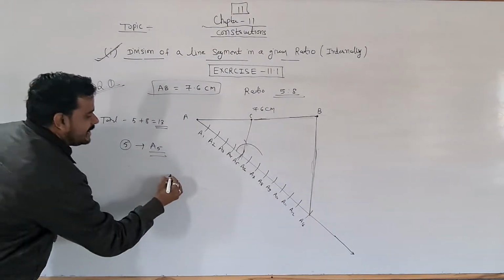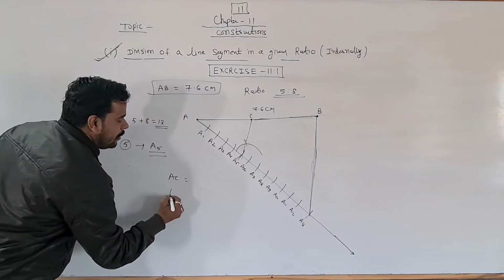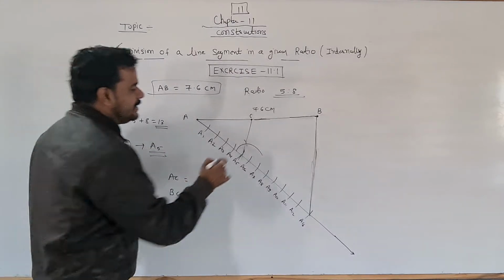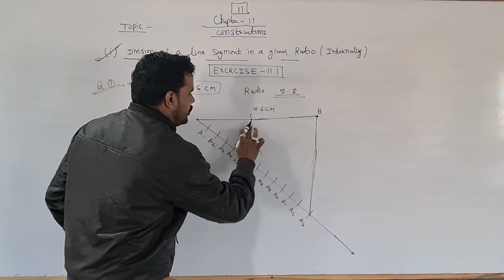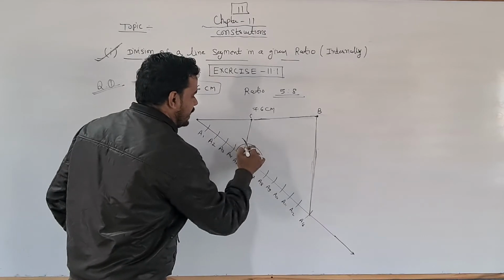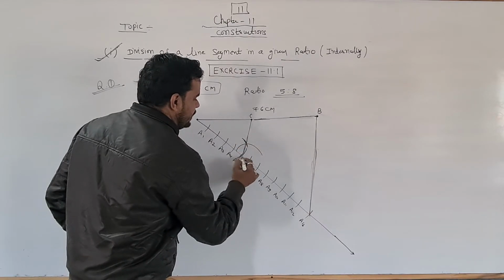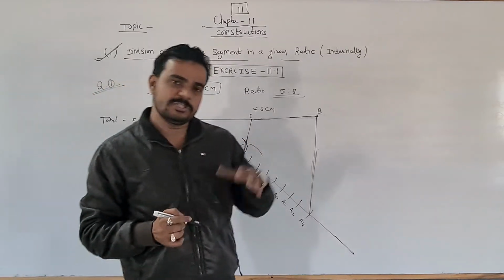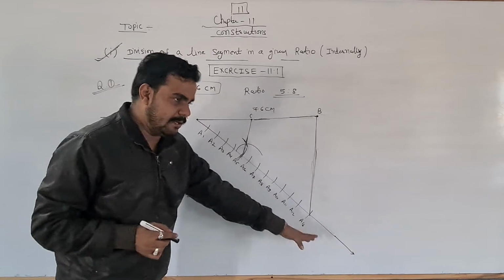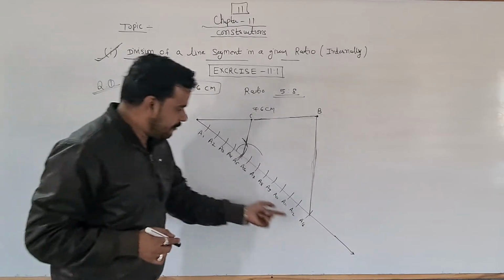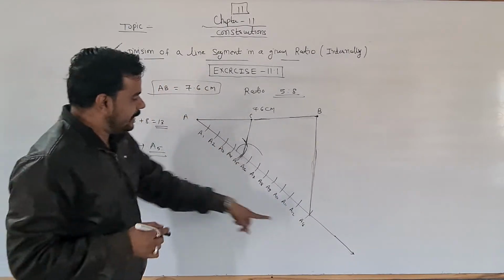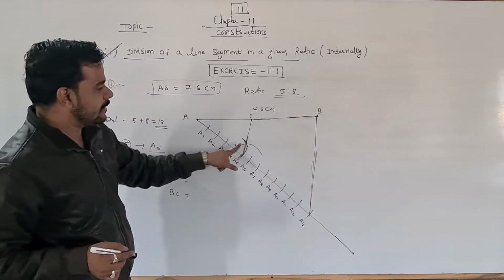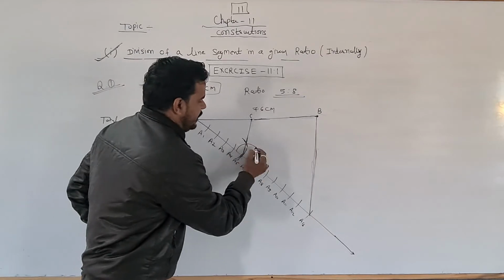Now you have to measure AC. You have to measure AC with the scale and then measure BC with the scale, and then just write the answer. So this is your answer, and this is the way to divide a given line segment in some ratio. First of all, draw the line directly, make an acute angle, add the ratio, make the equal parts of this line, and after that, at the end, just join point P and A5, whatever the first ratio is, draw a semicircle and construct an angle like this.